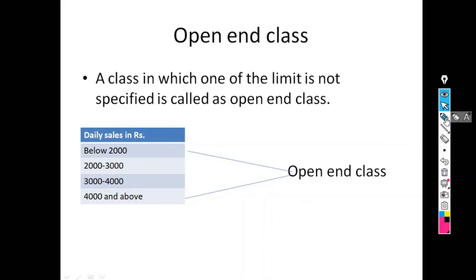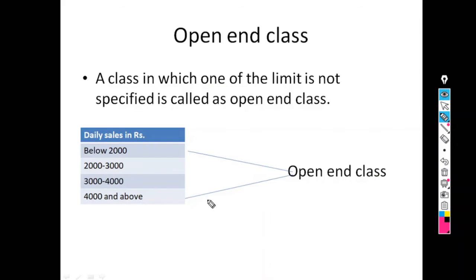Open-end class. What is an open-end class? A class in which one of the limits is not specified. So either the lower limit of the first class or the upper limit of the last class is not given. It is simply called open-end classes.